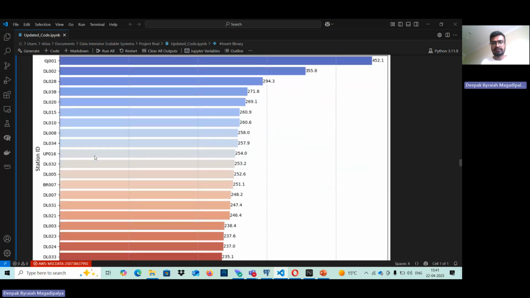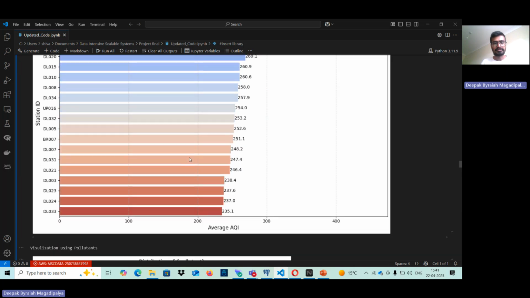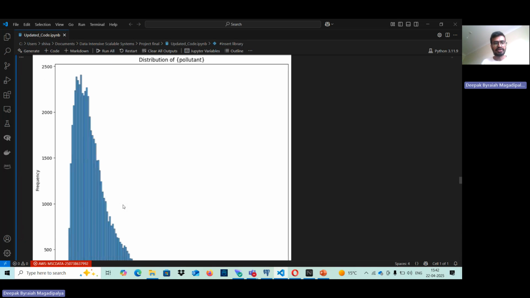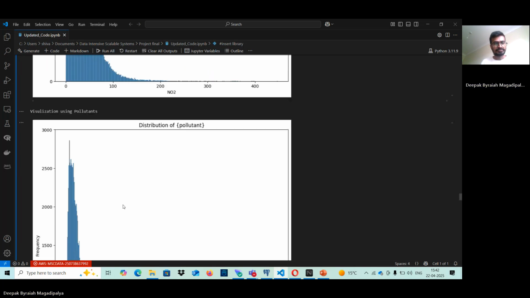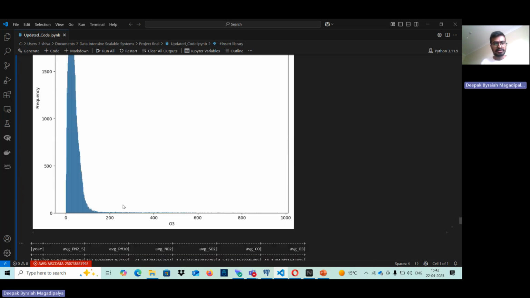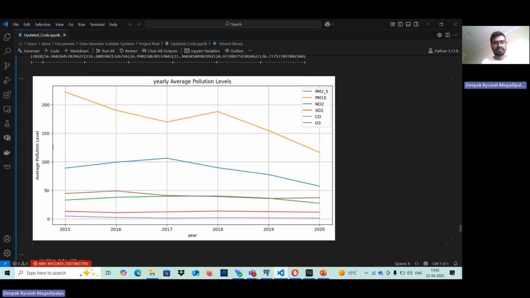So this first visualization, as we spoke earlier, is the top 20 cities with pollution rates. These are the pollutants, each pollutant with their values and frequencies. So we have visualized all the pollutants in the data set. Moving ahead, we also have yearly average pollutants for 5 years, and when we visualize that, this is what we got. In 2015, we had a lot of PM10, and in the year 2020, it is reduced. In the same way, we have also analyzed other pollutants.